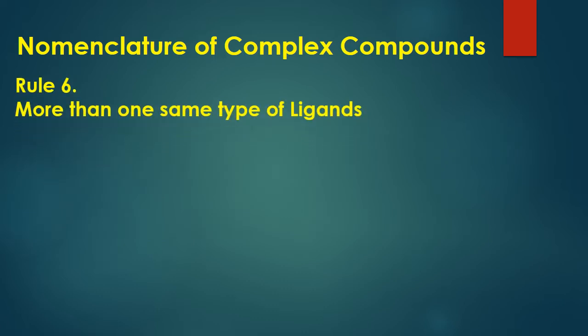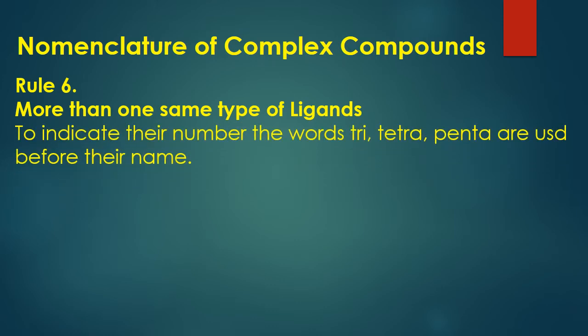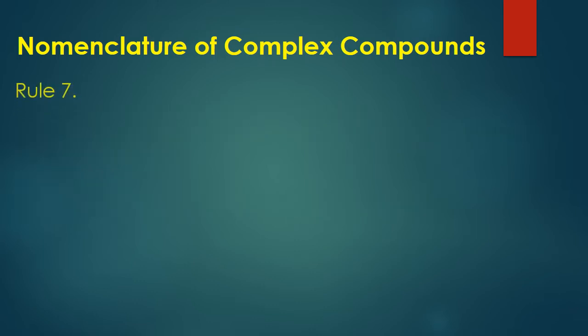Rule number 6, more than one same type of ligands. Students, if we have more than one same type of ligands, to indicate their number the words tri, tetra, penta are used before their name. For example, [Co(NO2)3(NH3)3] is triammine trinitro cobalt(III). Their number, you can see, is 3. We have used the word tri for both.